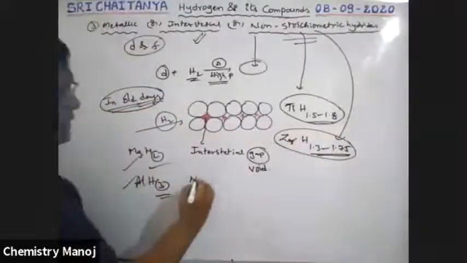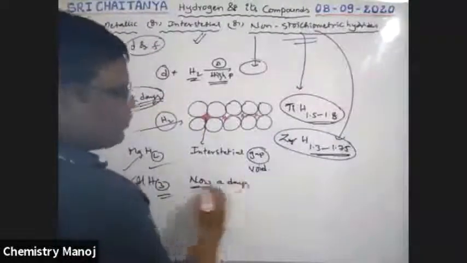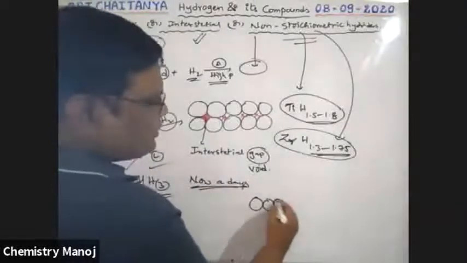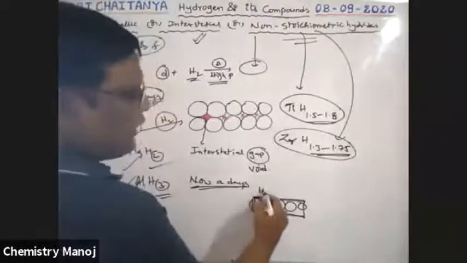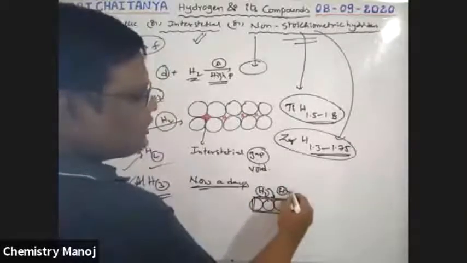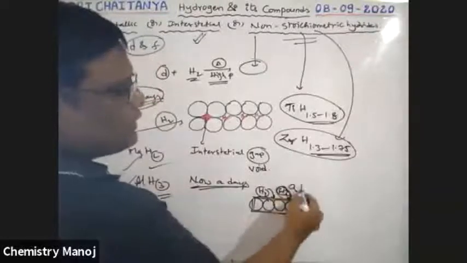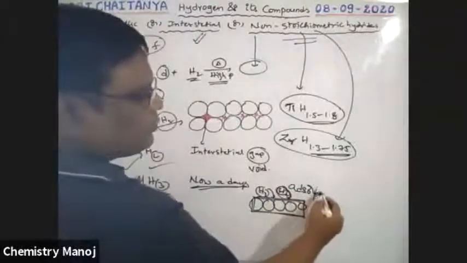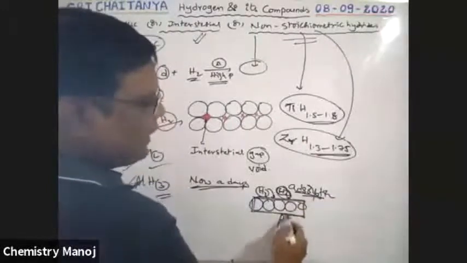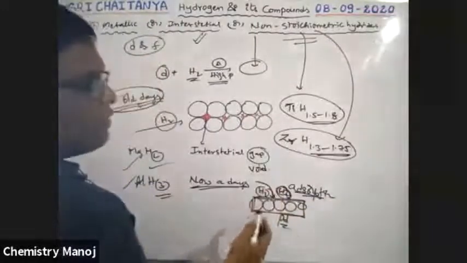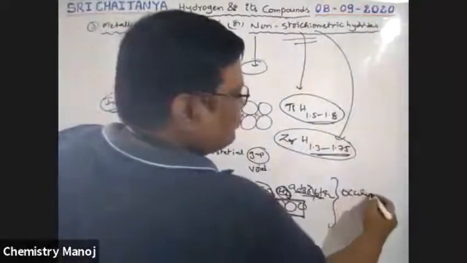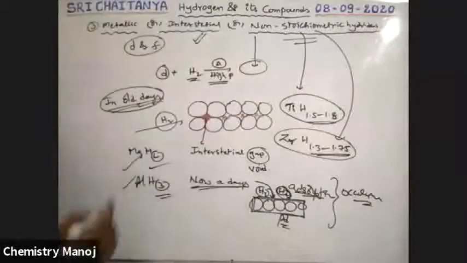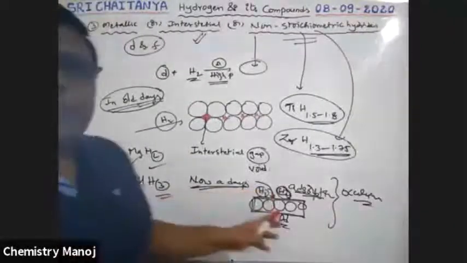But nowadays, see here, these are the atoms. This is the surface of these metal atoms. On this surface, hydrogen gas is attracted. That means adsorption takes place. If it is palladium metal, hydrogen gas is attracted on the surface, which is called occlusion. Occlusion is nothing but this interstitial hydride.